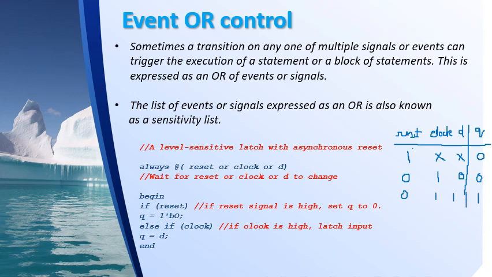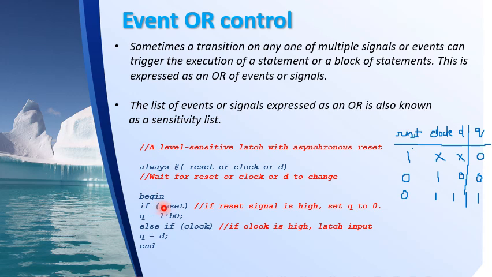So this I can model using Verilog, using this piece of code where I have always at inside the brackets reset or clock or D. Meaning of this is the statements inside the always block will be executed whenever there is an event occurring on reset or clock or the D input.